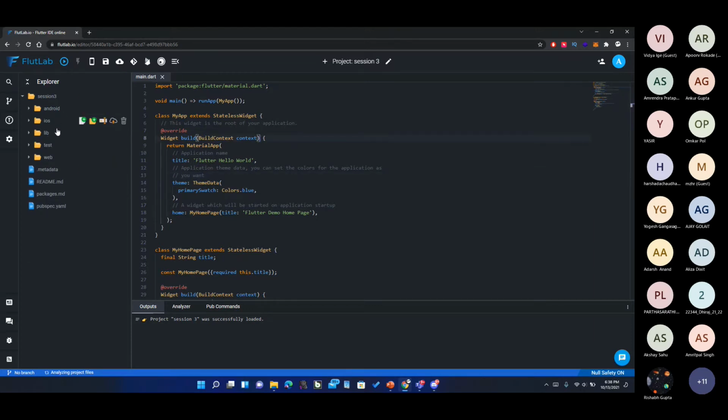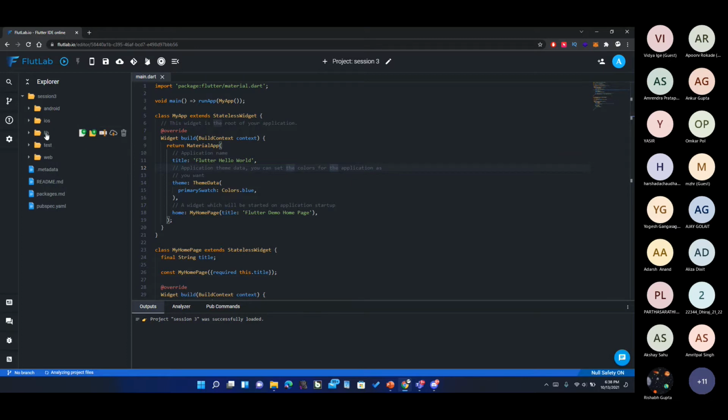Listen to me carefully: all the projects that we'll make right now will be available to us in Android, in iOS, and in web. All three of them it will work.